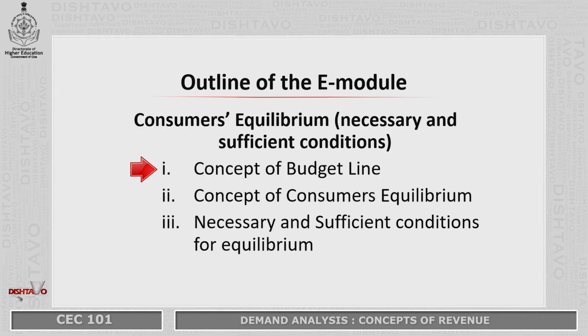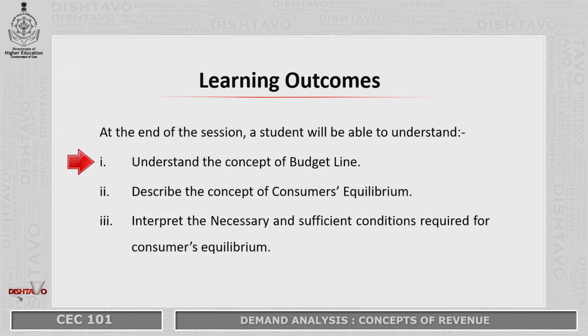Basically, the outline of this module is that first we will deal with the concept of budget line, next we are going to the concept of consumers equilibrium, and third we will know the necessary and sufficient conditions required for consumers equilibrium. At the end of this module, the learner is expected to understand the concept of budget line, describe the concept of consumers equilibrium, and interpret the necessary and sufficient conditions required for consumers equilibrium.